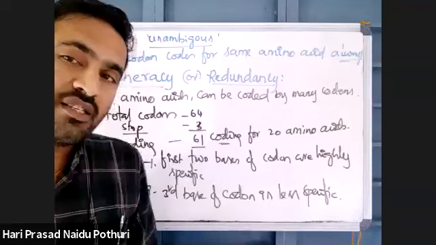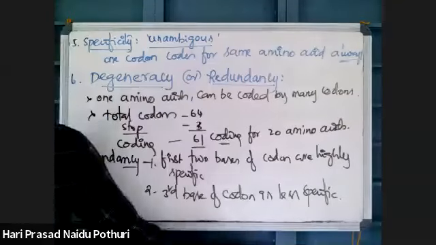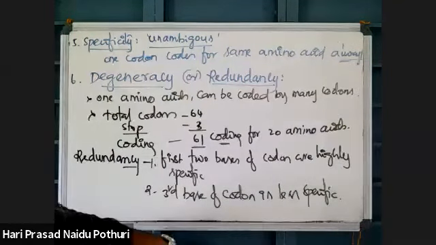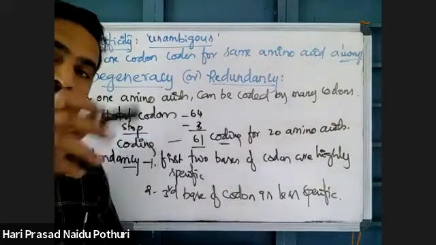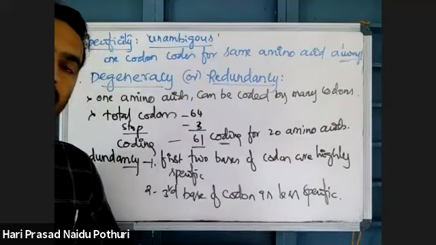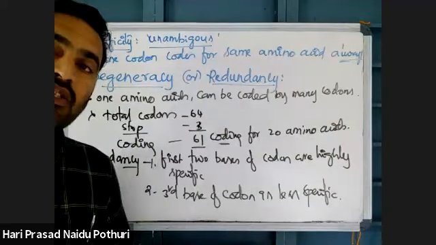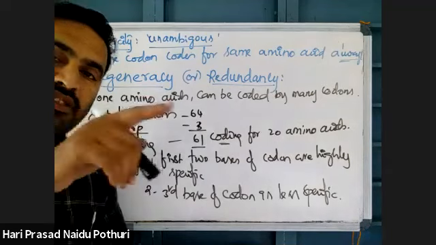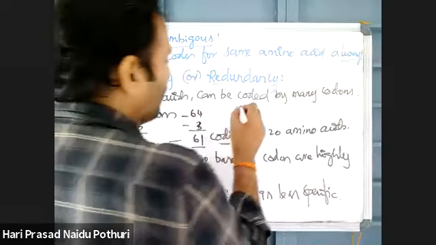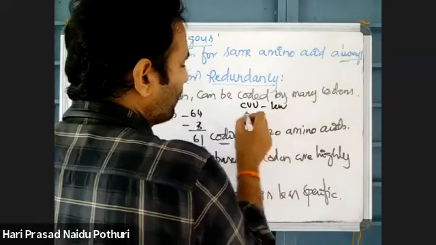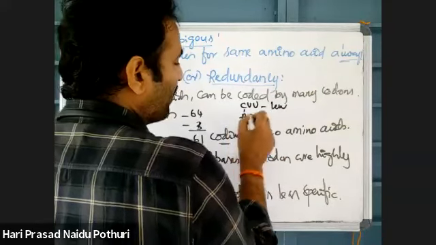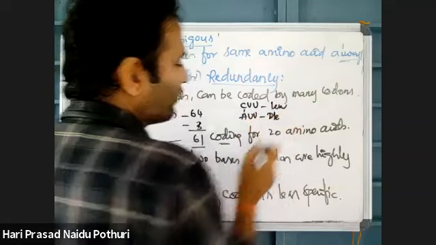If the first C is replaced with A, then, sorry, wait. CUU is coding for leucine. If C is replaced with A, AUU will come, and that is coding for isoleucine. CUU is coding for leucine. If C is replaced with A, AUU will come, which will code for isoleucine.